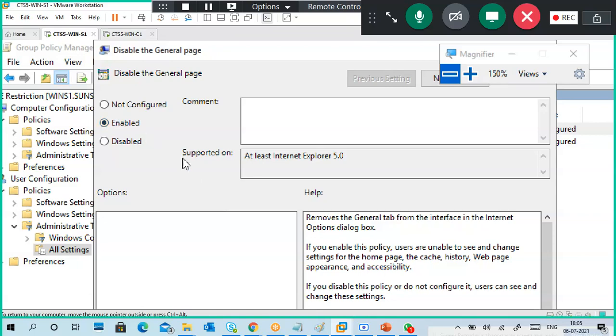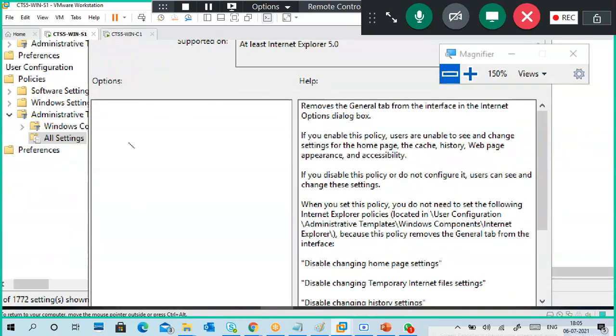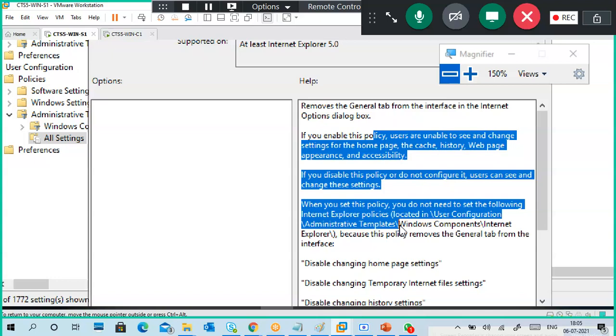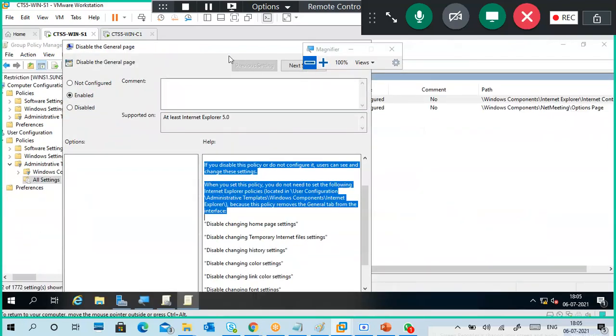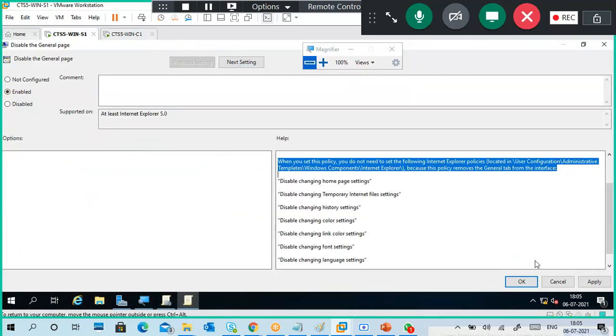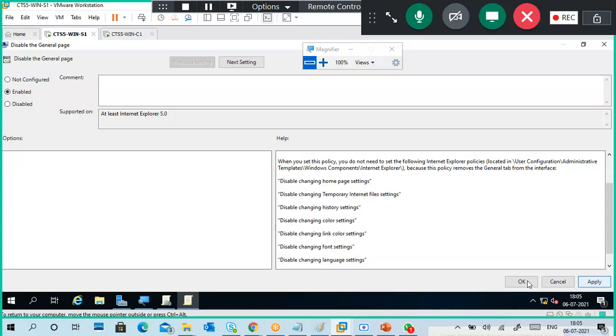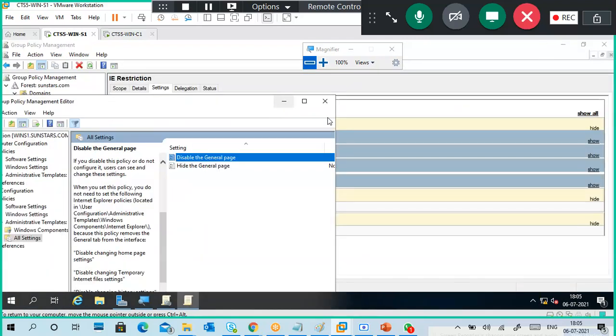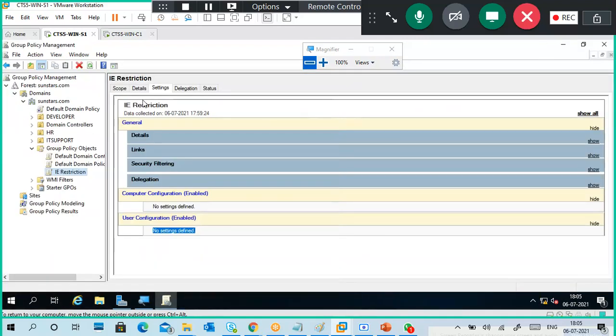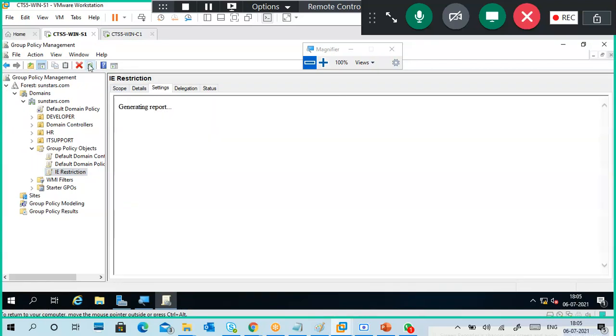Currently I'm enabling. So no options required, just this is what happens. First is the enabled option, second one is okay. Now apply. Now the policy is enabled. Close the editor. Don't forget to close it. After closing, just refresh once.